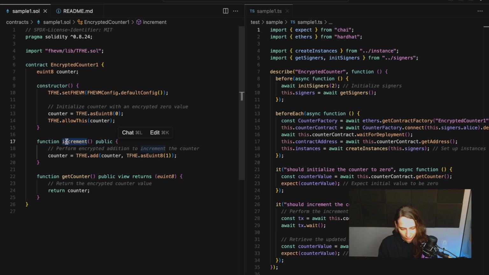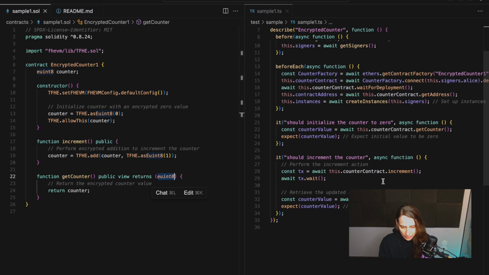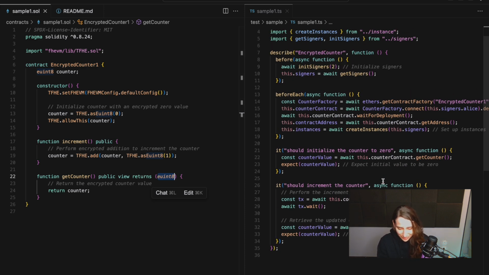So now the fun part. We're doing increment. So we are performing computations on encrypted data, and we are basically adding a 1 to our counter. So when we are calling increment, we are adding 1 to our counter. And then when we get counter, this is an encrypted variable. So in this simple example, this doesn't help us a lot, right?